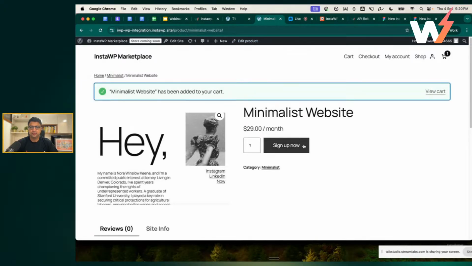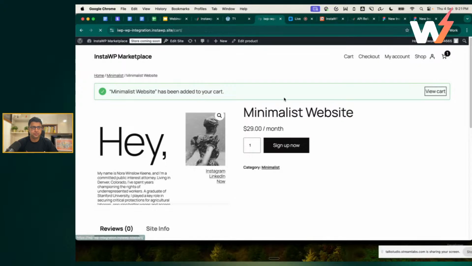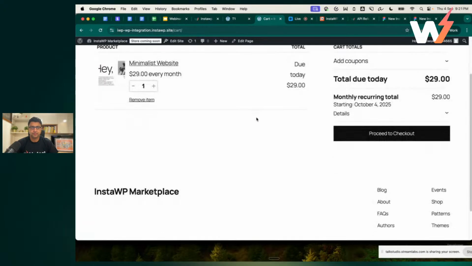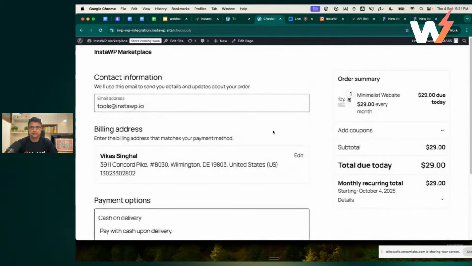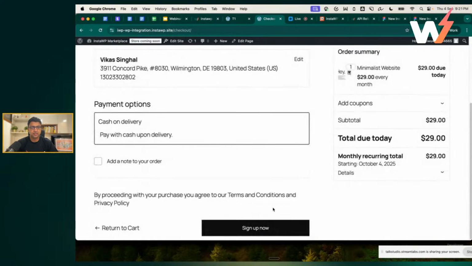So I'm going to sign up, go to view cart, and then proceed to checkout. Here, once I click on sign up now, I know this is not going to work, but essentially what it should do is create a new website for you using the template and using the plan.